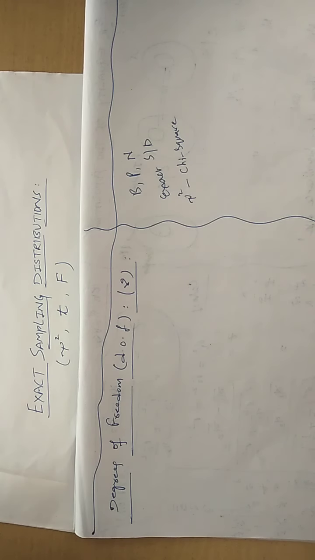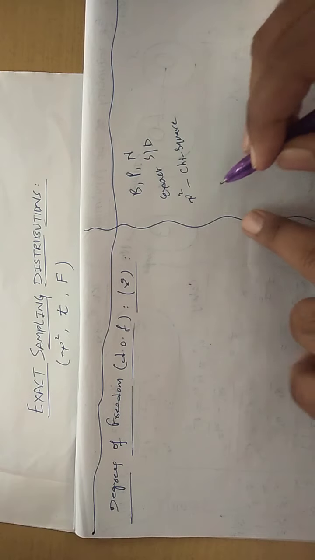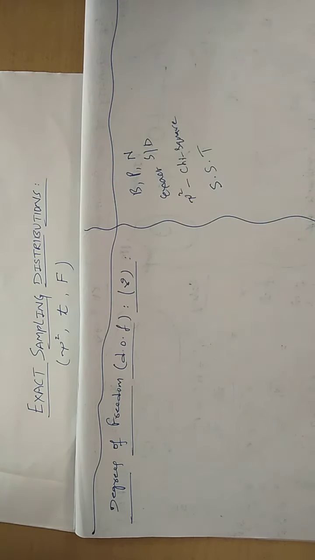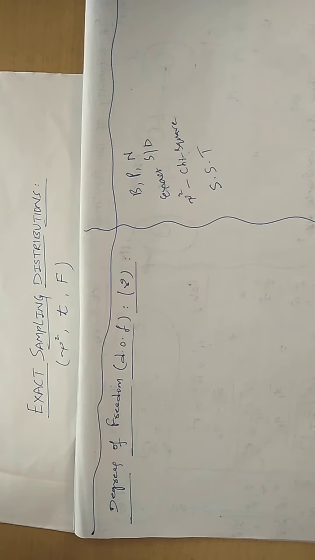This information is connected to the SST. What is SST? Small sample test. If you are understanding the small sample test, the small samples whatever you pick up from the population do not follow the normal distribution.